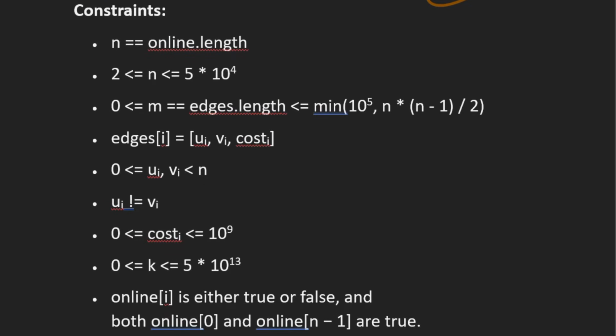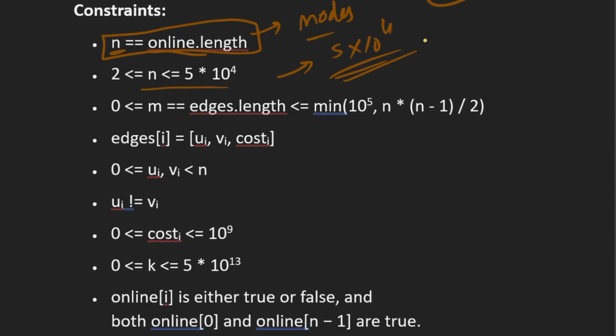So let's move to the constraint part. n is the total number of nodes, which can be 5 times 10 to the power 4. That means we can't go with an O(n squared) solution.